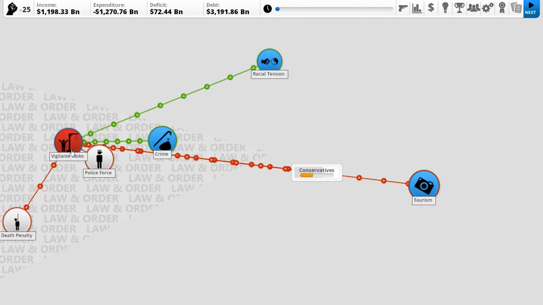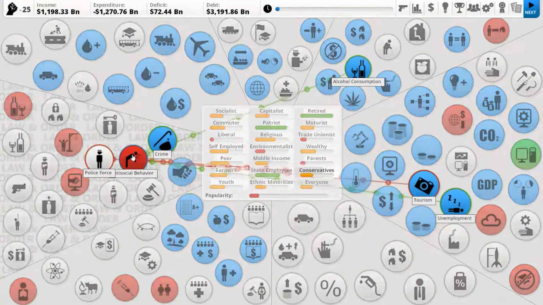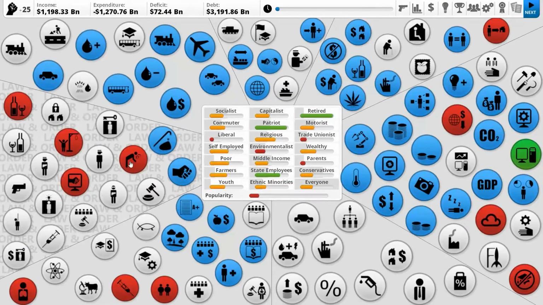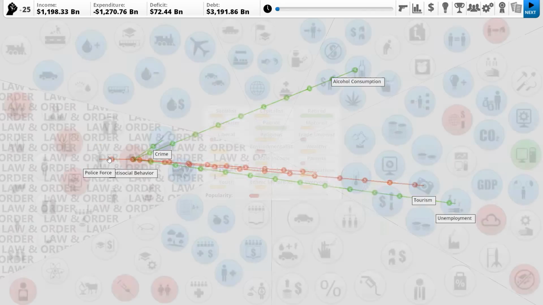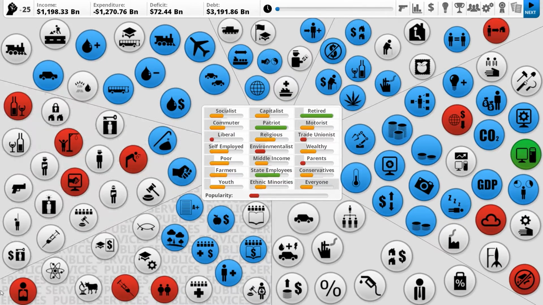Vigilante mobs is definitely an issue. Internet crime is an issue. And what's this one? Antisocial behavior. Okay. Which is also caused by alcohol consumption a little bit, and by unemployment, which could mean that this is, similar to alcohol abuse, an issue we can't solve.